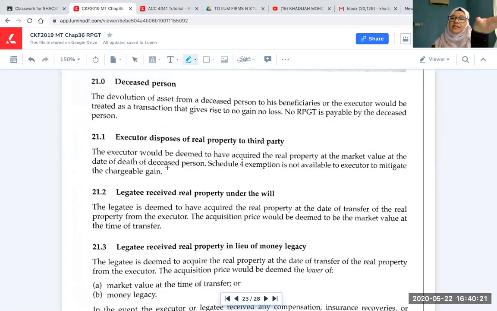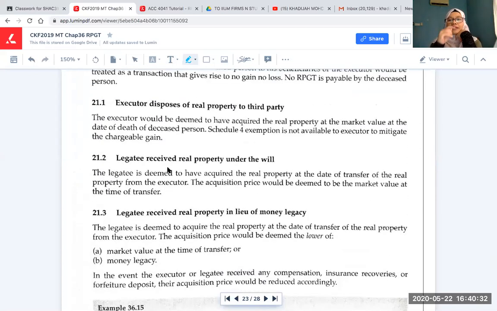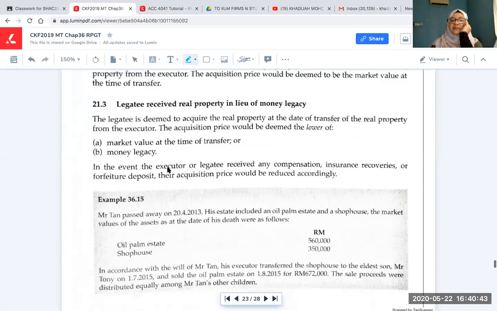To the deceased person it is no gain no loss, but to the beneficiary it will be the market value at the date of transfer. That is good, right? Because the market value normally is higher than the actual acquisition price. So that means the beneficiary will actually pay lower tax because the chargeable gain is lower.